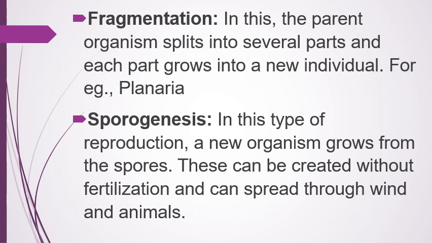Fragmentation: in this, the parent organism splits into several parts and each part grows into a new individual. Sporogenesis: in this type of reproduction, a new organism grows from the spores. This can occur without fertilization and can spread through wind and animals.